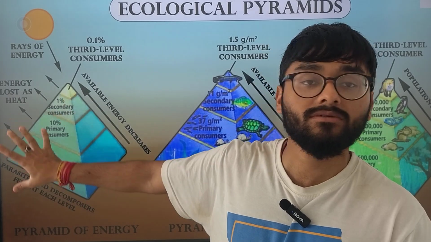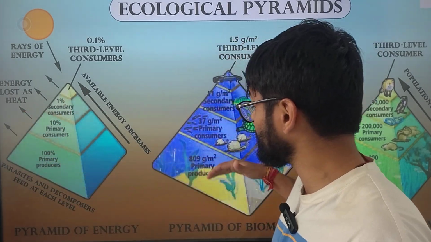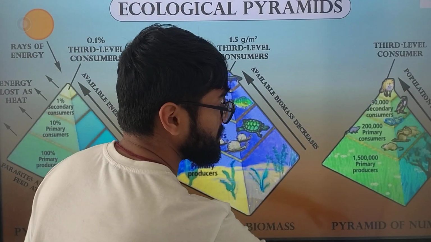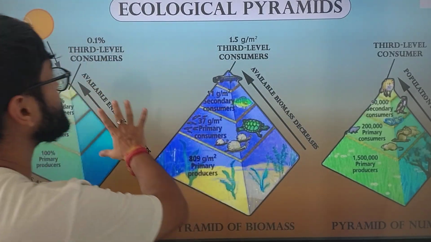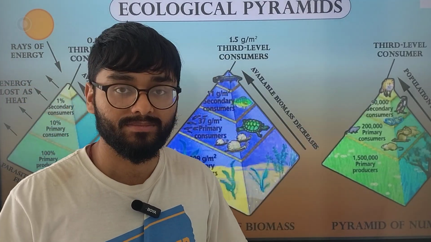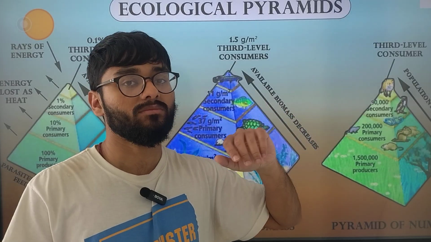If you see it from this figure itself, it will help you understand and make a clear distinction between pyramid of energy, pyramid of biomass and pyramid of numbers. Okay, these are the ecological pyramids. A very important chapter, a very important topic, and a very scoring part.